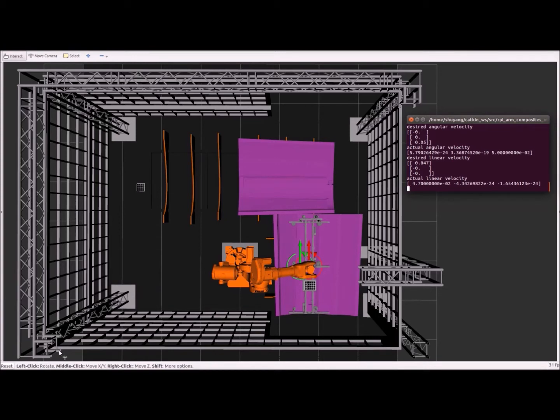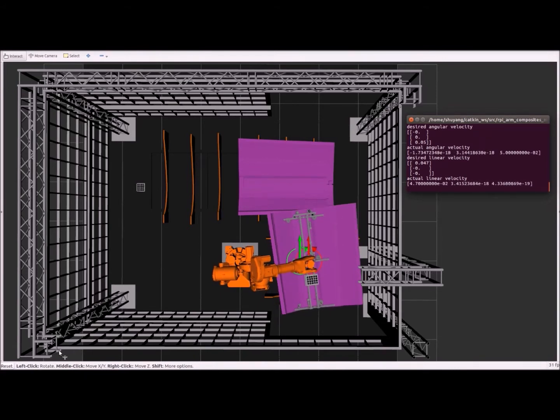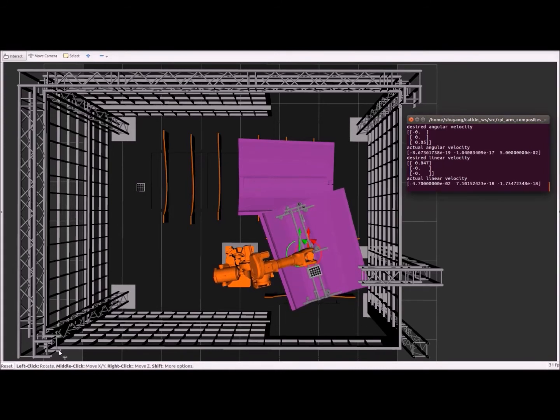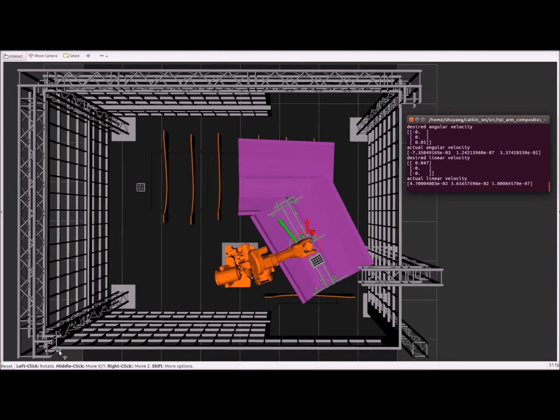The first project I will show you here is the development of a safe teleoperation controller, which can achieve collision-free robotic teleoperation for panel transportation in a simulated test bed. The red arrow denotes the user-commanded velocity, whereas the gray arrow denotes the safe velocity computed by the controller. As you can see here, when the panel is close to the wall, the safe velocity will drag the panel away from the wall to avoid any collision.